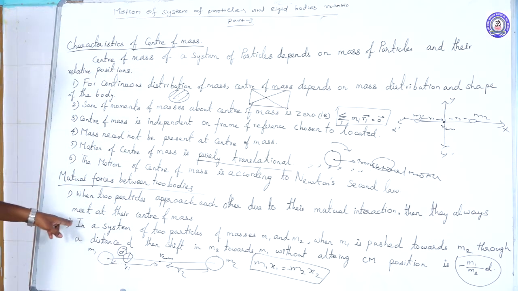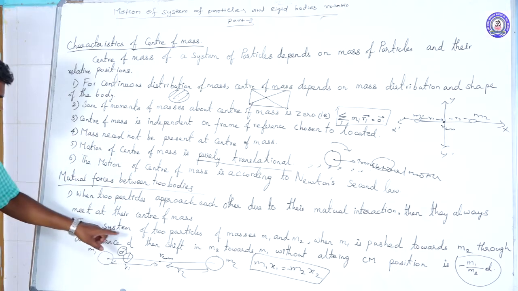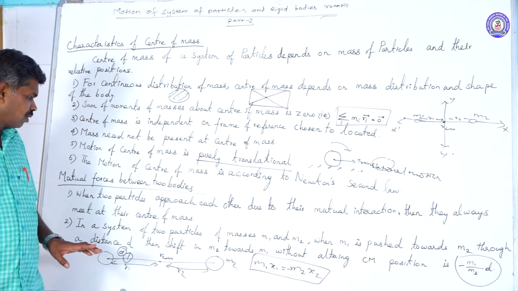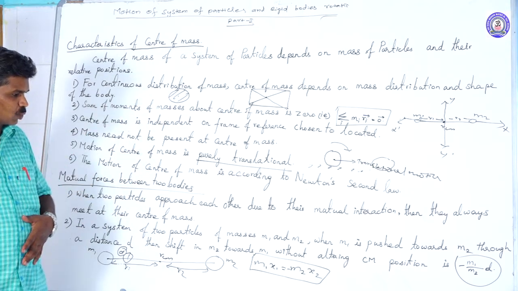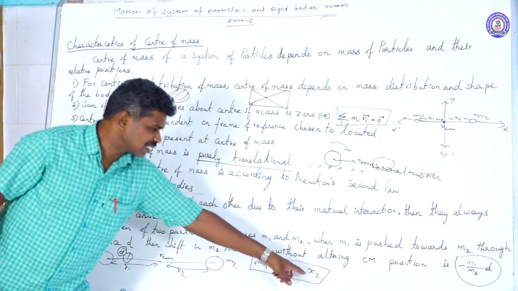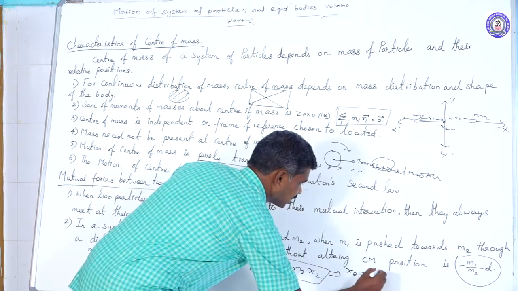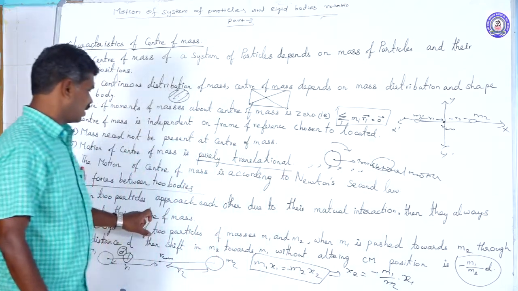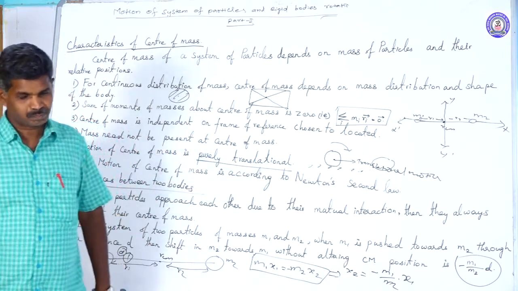The point here is, in a system of two particles of masses m1 and m2, when m1 is pushed towards m2 through a distance d, then the shift of m2 towards m1 without altering the center of mass position is x2. From our formula, x2 is equal to minus m1 by m2 into x1. But in our given case, x1 is the distance d. That's why x2 is minus m1 by m2 into d.